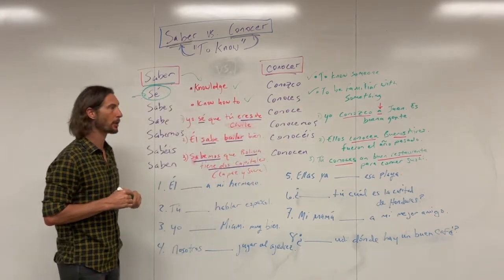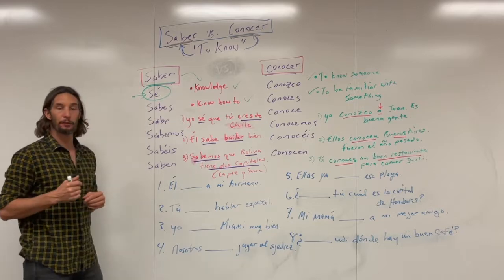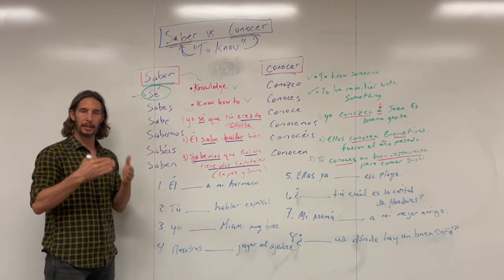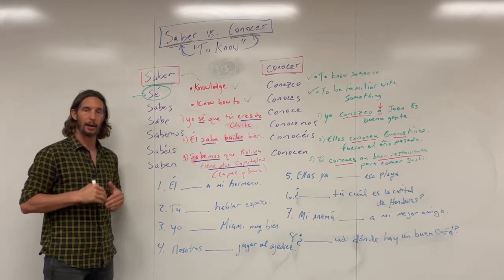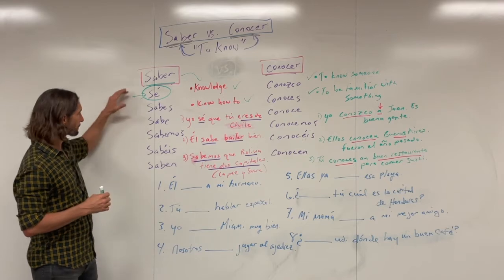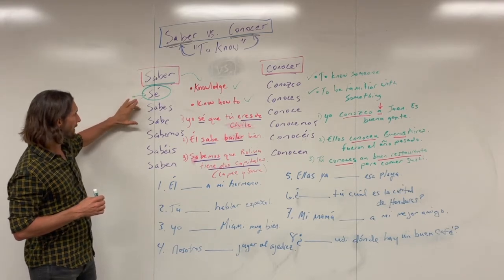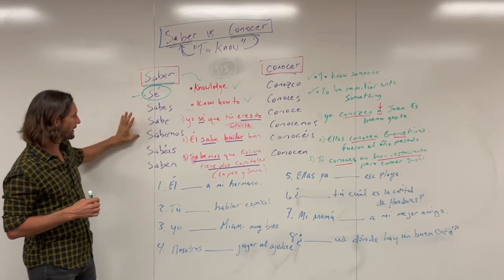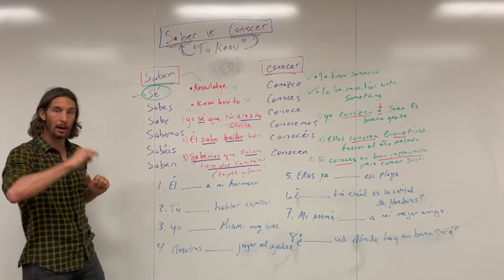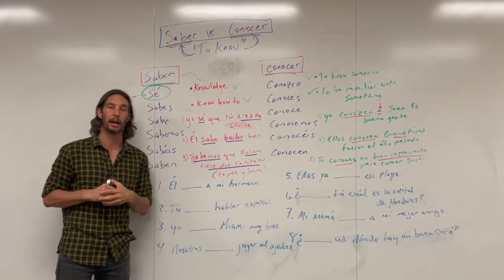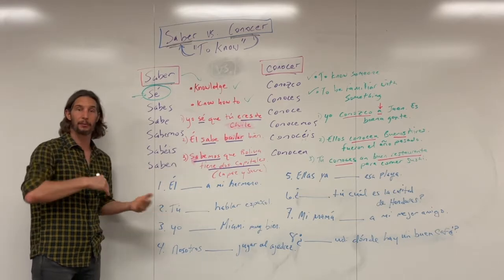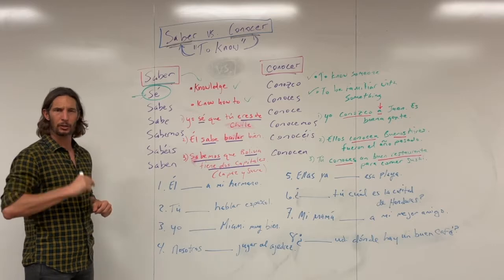So, like I said, I'm going to start with saber. And you can feel free to repeat after me. I'm going to run through it the first time, and then I'll slow it down on the second round, and you can repeat after me and practice. Sé, sabes, sabe, sabemos, sabéis, saben. Right, now I'm going to do that again, and then I'll do it slowly, and you can repeat after me. And then I'll do it a third time as well.